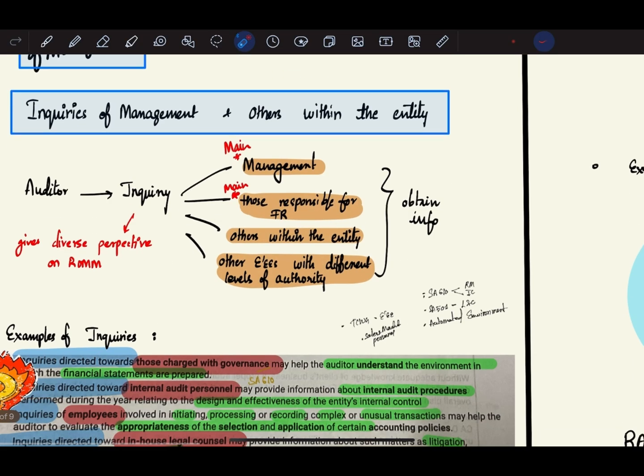So the first component, inquiries of management and others within the entity. So basically you're inquiring the management and others within the entity, all the personnel, all the employees, and different personnel at different levels within the entity. So the auditor will basically inquire the main management, those responsible for financial reporting, that is TCWG. So management and TCWG are the main people from whom the auditor should inquire. Then he will inquire from others within the entity and other employees with different levels of authority. He will obtain information from them.